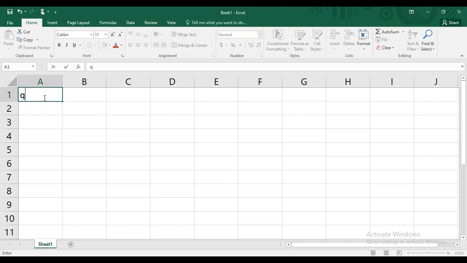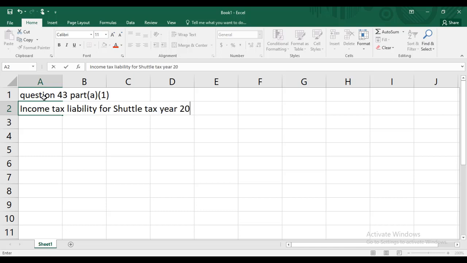So the question from my book is 43, and we are solving part A, and this is part A1. We need to calculate the income tax liability for Shuttle, tax year 2020-21. The salary is straightforward, given to us.